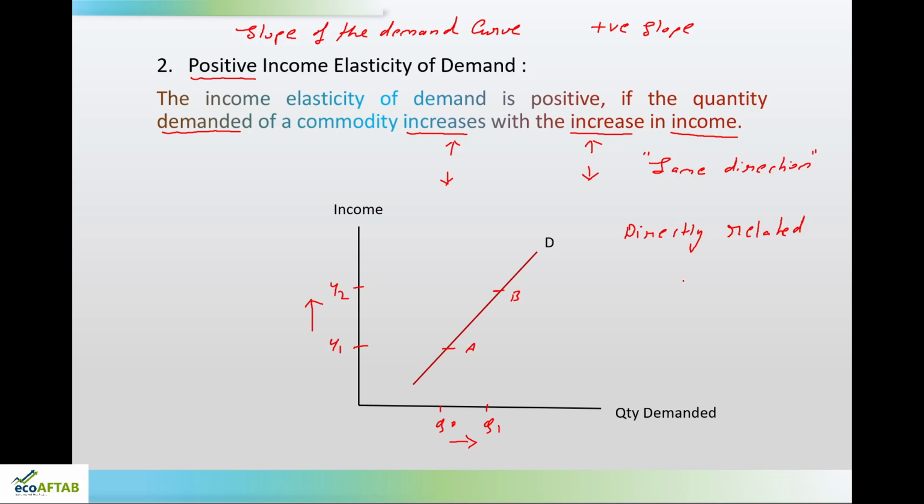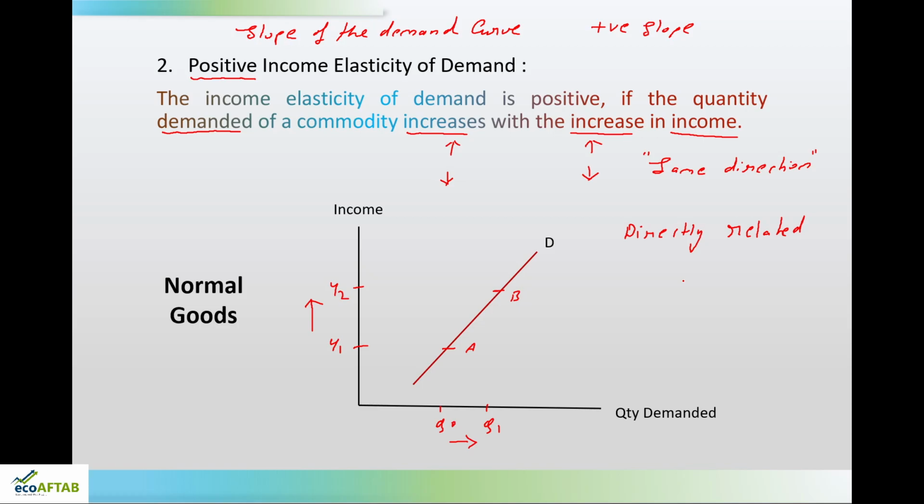Friends, this is applicable for a certain category of goods which are called as normal goods. Now, you may ask me, what are normal goods? Normal goods are those goods, friends, where the reaction of the consumers is, you can say, very rational. For example, if the price of a commodity increases, the demand decreases, or if the price decreases, the demand increases.